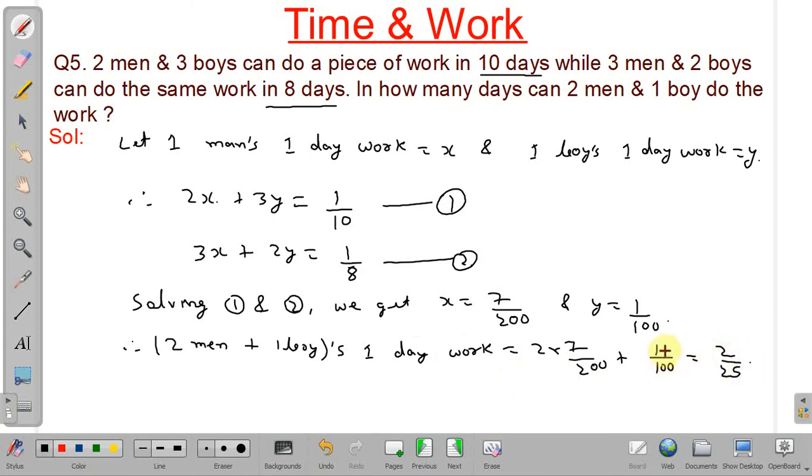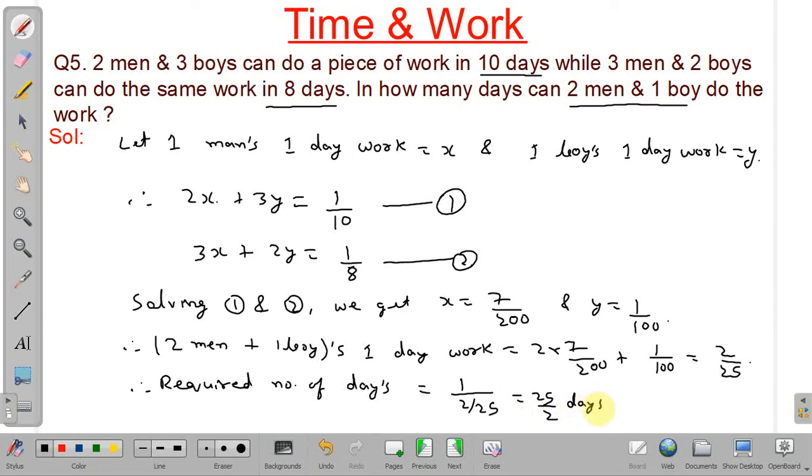Okay, so we have to find the number of days for 2 men and 1 boy. Therefore, the required number of days, we have to take the reciprocal. So 1 divided by 2 by 25, that is 25 by 2 days, or it will be equal to 12 and a half days.